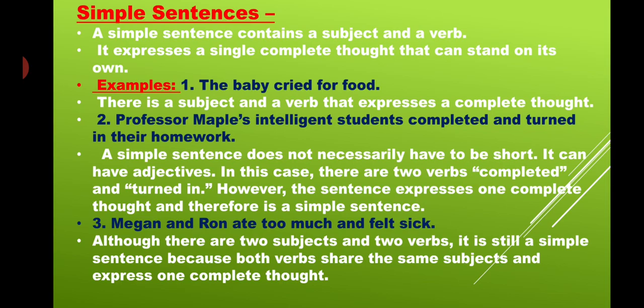Here it is not necessary that a simple sentence is always a short sentence. It may be long. For example, here there are two verbs, completed and turned in. However, the sentence expresses one complete thought, and therefore it is a simple sentence.